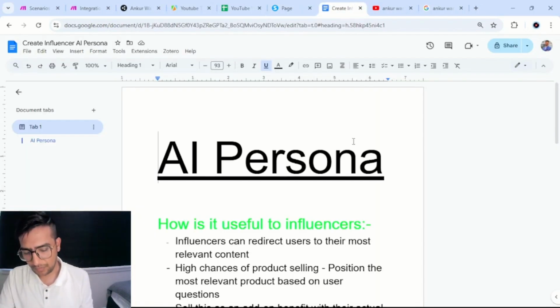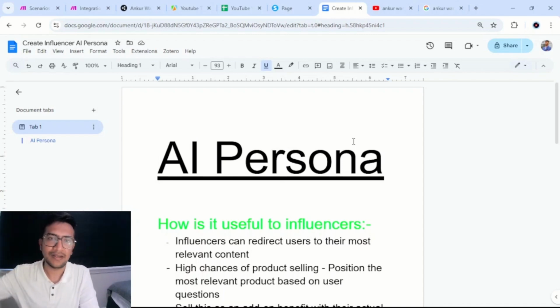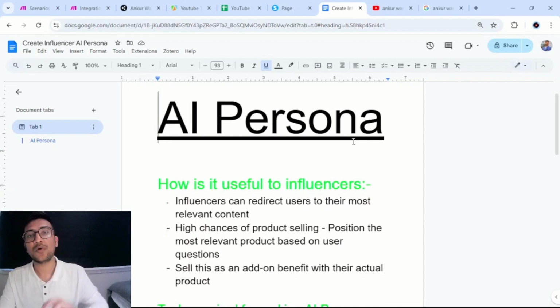Now, let me talk to you about why to create these AI personas. These AI personas are not just chatbots where you prompt ChatGPT to talk to you like Ankur Warikoo, and ChatGPT searches the web and assumes his personality to answer your question. It's not talking about that. It is to make a chatbot which can be used by the influencer, which can have some kind of benefit for them. That's how either the content creator makes it for themselves or you create it for them and pitch that as a solution.